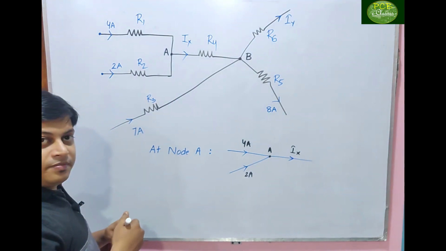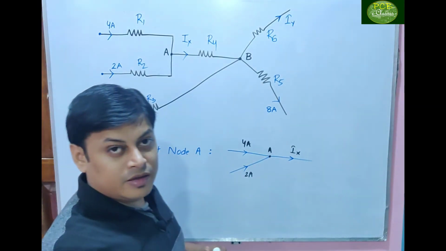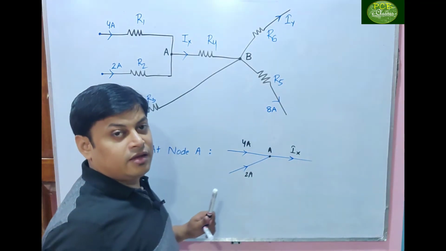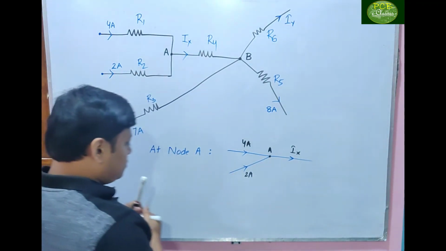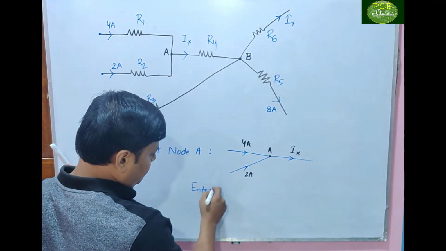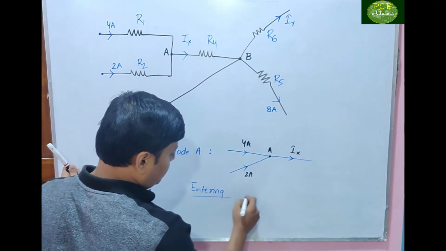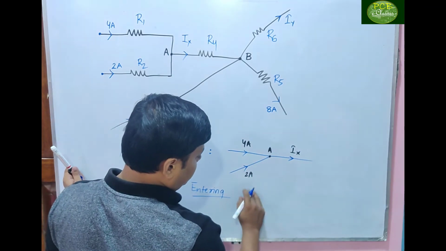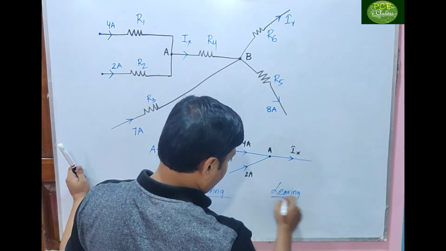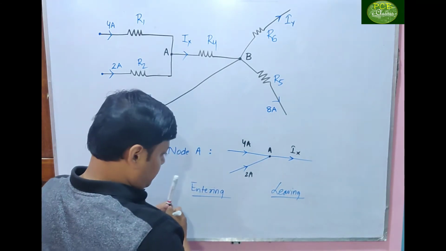Apply KCL. Incoming should be equal to outgoing. That means entering should be equal to leaving. First we'll see the entering part, next the leaving.